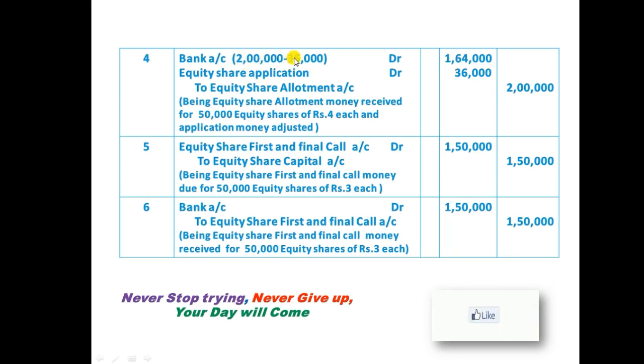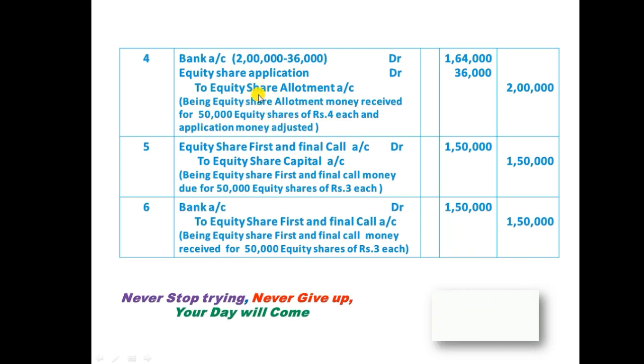The shareholder paid already 36,000 at the time of application. Now the company is adjusting the 36,000 here. So 1,64,000 the company received from the shareholder. And equity share application account 36,000, which we received in the application, we adjusted here, and we should credit equity share allotment account 2 lakh rupees, and we should write the narration being equity share allotment money received for 50,000 equity shares of ₹4 each, and application money adjusted.